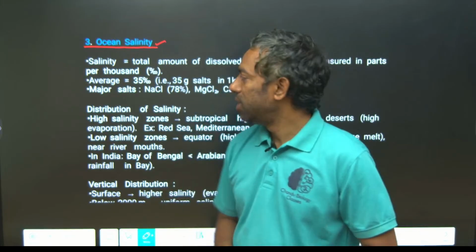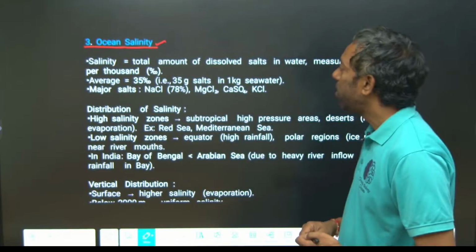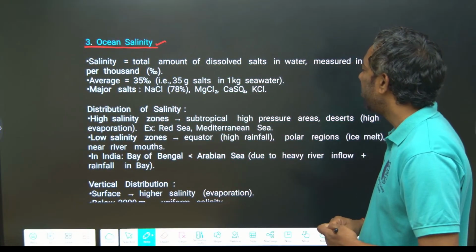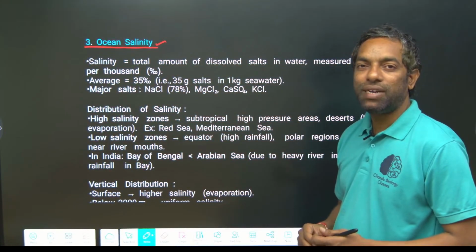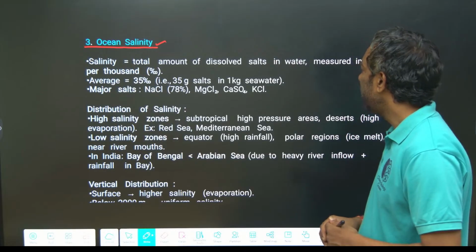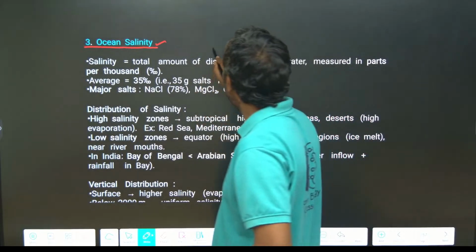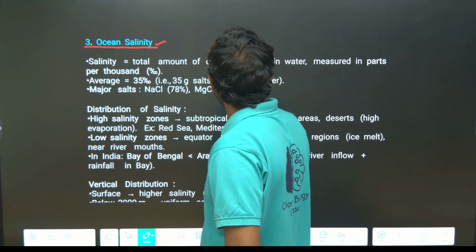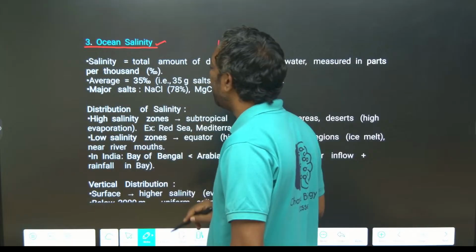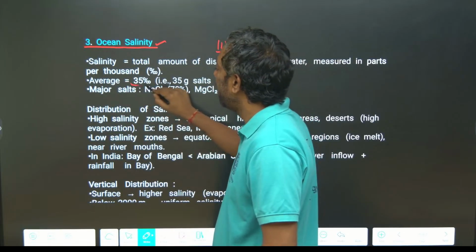Salinity is the total amount of dissolved salt in water, measured in parts per thousand. For a liter, how many grams of salt are there? 35.